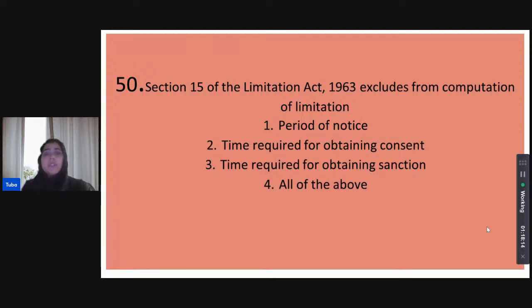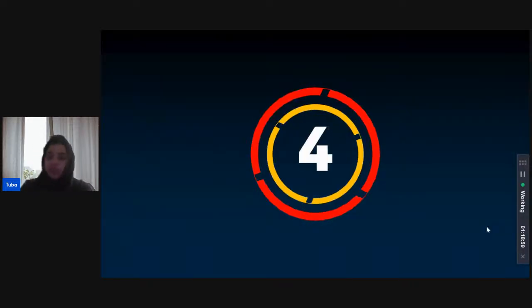Section 15 of the Limitation Act excludes from computation of limitation which of the following? Does it exclude period of notice from computation? Does it exclude time required for obtaining consent? Does it exclude time required for obtaining sanction? Does it exclude all of the above? We did see the contents of Section 15 a few questions ago. What was it excluding from the computation of limitation?